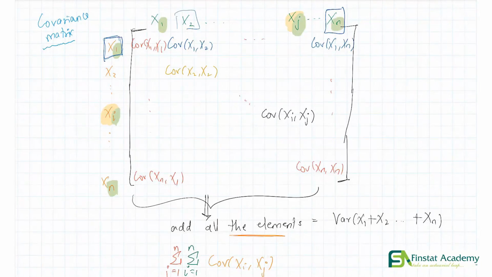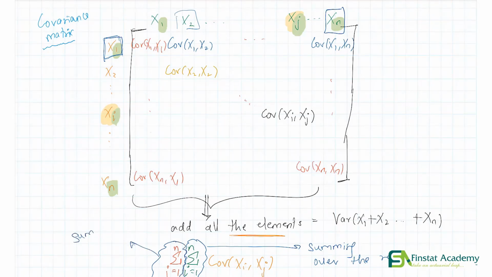The reason that we have two summations over here is because we are summing over both rows and columns. Whenever we are summing all the elements of a matrix, we need to sum both over the rows and the columns, and that is why we have two summations. i going from 1 to n is summing over the rows, whereas j going from 1 to n is summing over the columns.